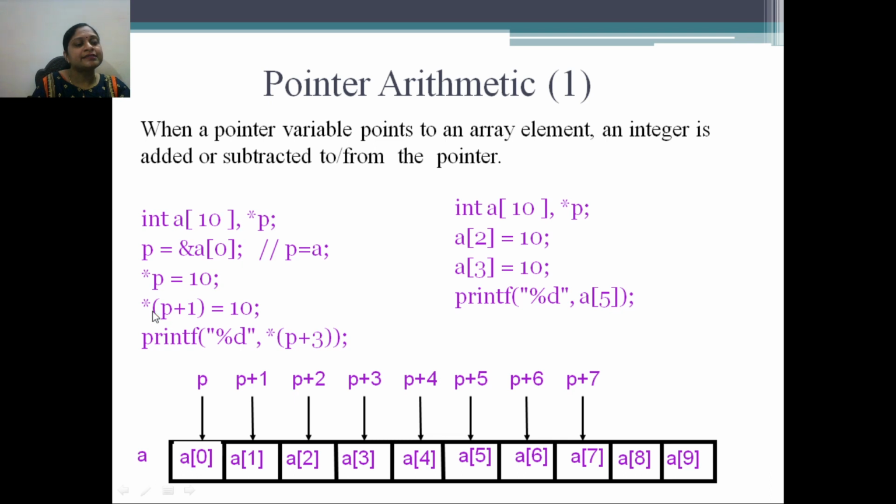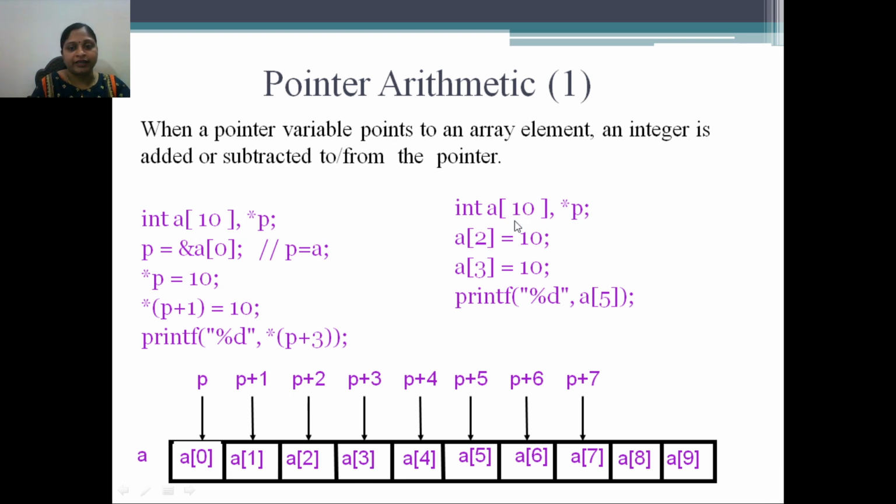So at the 1000 location, I want to store the value 10. Okay, the next statement is *(p + 1). So when you write p + 1, earlier the pointer was pointing to the 0th location, now it is pointing to the first location. Again at the first location we want to store the same value, that is 10. Then printf p + 3. So p + 3 means what? We have incremented the pointer 3 times. So earlier the pointer was pointing to this location, but now the pointer is pointing to the third location.